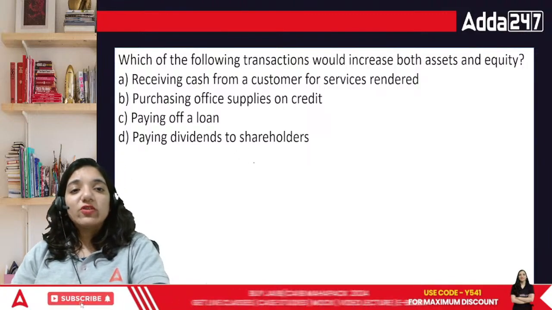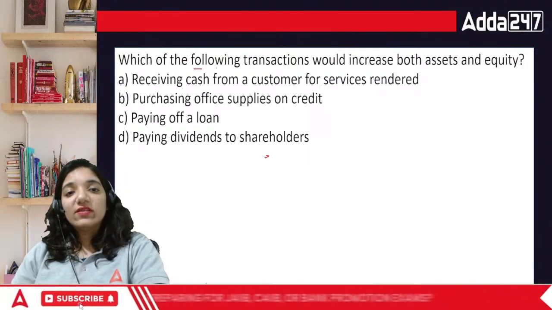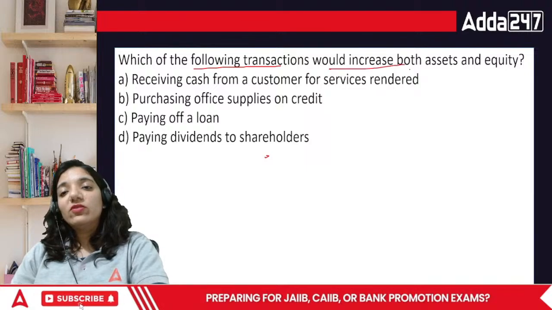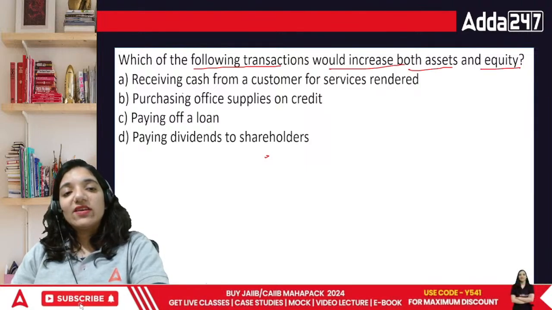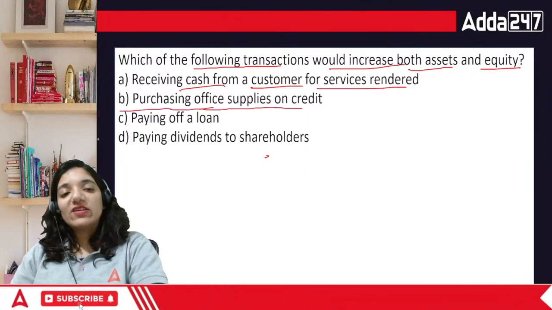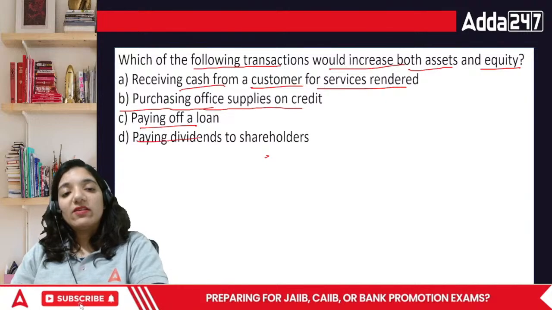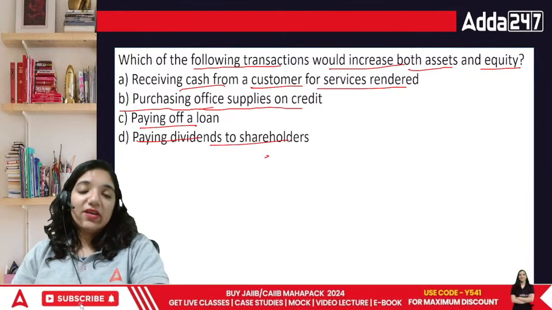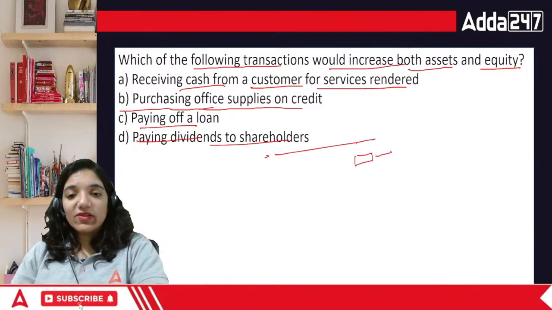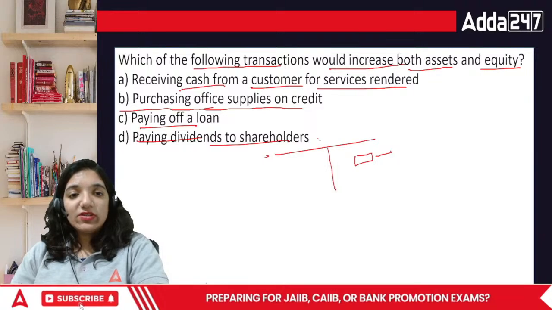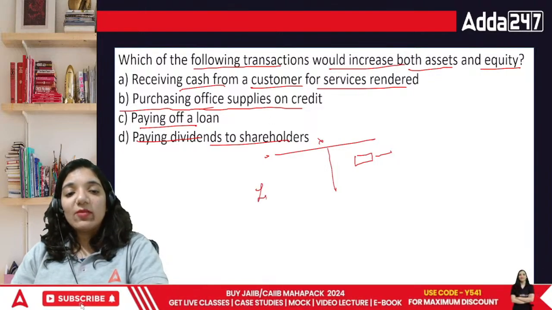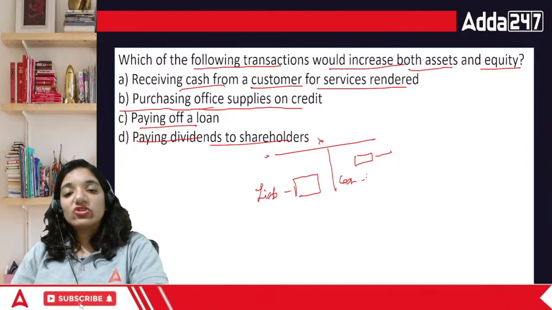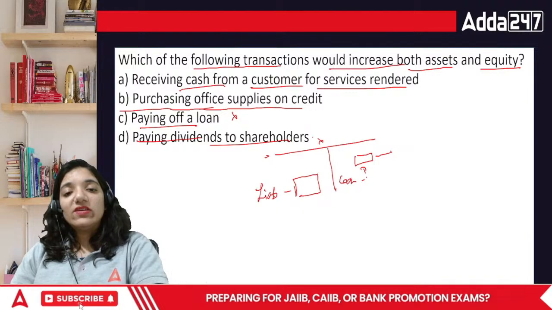Next point: which of the following transactions would increase both the assets and equity? Receiving cash from the customer for services rendered, purchasing office supplies on credit, paying off a loan, or paying dividends to the shareholders. If we pay a dividend, then obviously the amount is going out of our hands from the cash side. So this is not the answer. Paying off a loan, in this case a liability is gone because the payment has been made, and we also lose cash. Both of these things are gone.